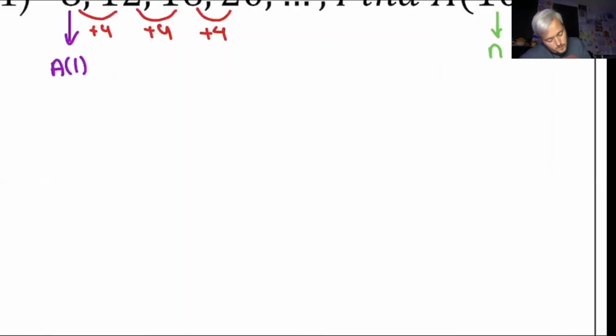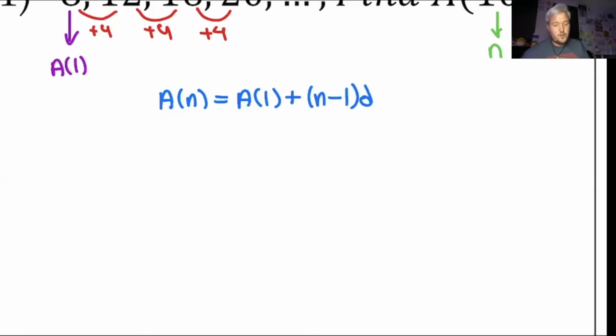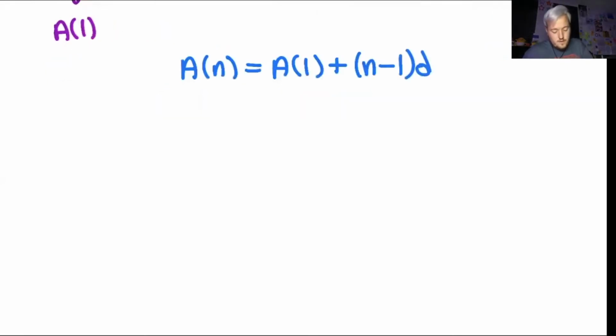All right, so now I'm going to start with the explicit form and I'm going to plug everything in. All right, so I'm plugging in for this n value right here. I'm going to plug in for a of 1, plug in for n, and plug in for the d value right here.